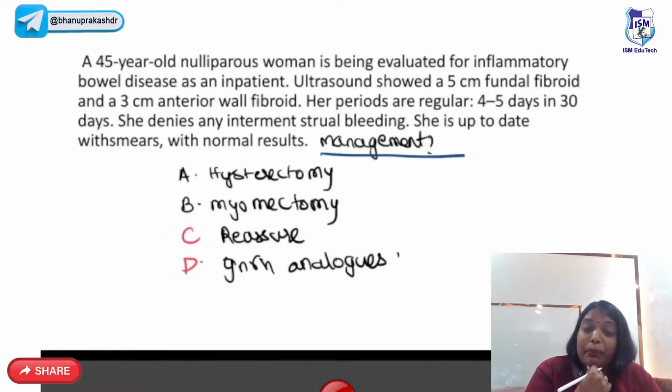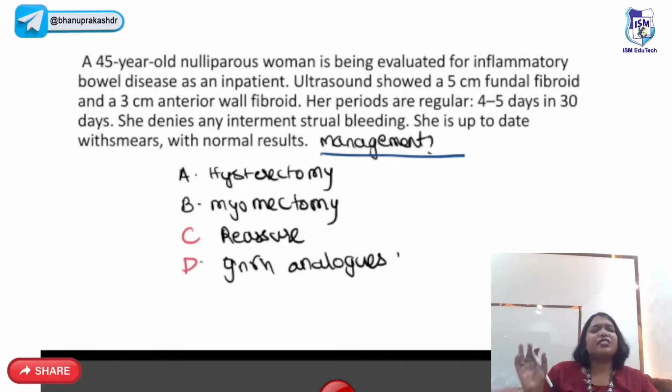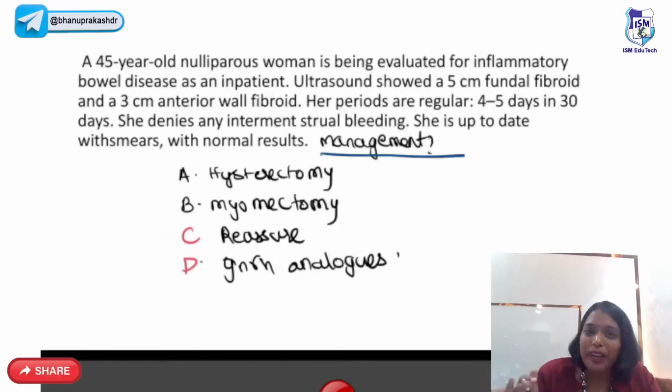So as she is completely asymptomatic, how do you want to treat her? Although however many fibroids she has, as she is completely asymptomatic, fibroid has a rule of live and let live. You live, I'll live, right? So as it is not causing any complaint, you have to just reassure her. Don't give her any treatment. Okay?